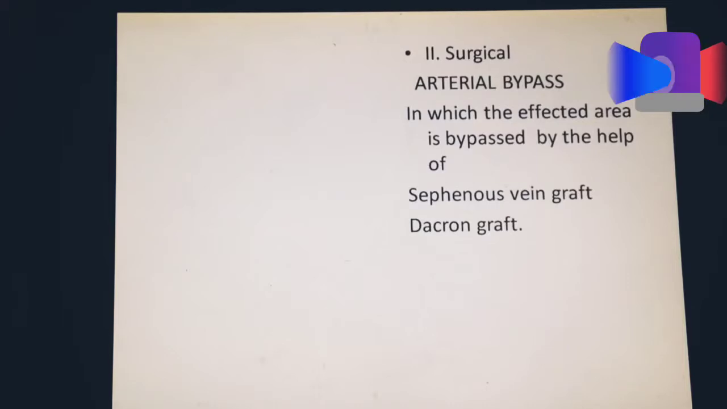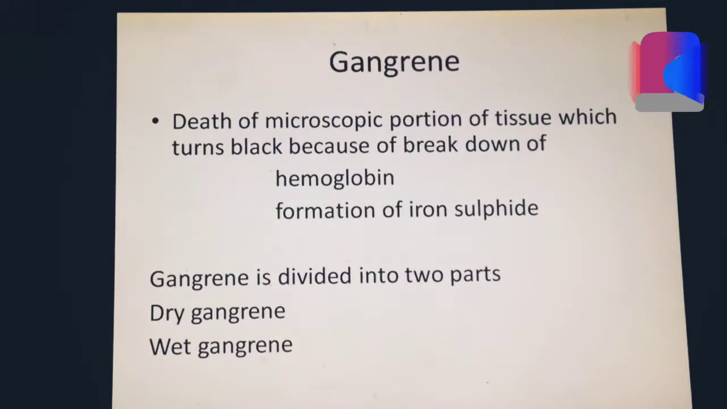Now we move towards surgery. In surgery, what we can do is we can do an arterial bypass of the vessel, in which the affected area is bypassed by the help of a saphenous vein graft, which is the best graft that we can use, because the body does not react towards it. So this graft cannot be rejected. Or a synthetic graft, which is known as a Dacron graft.